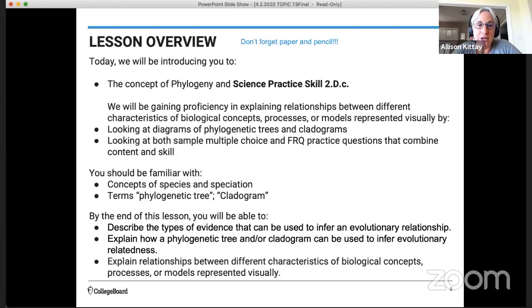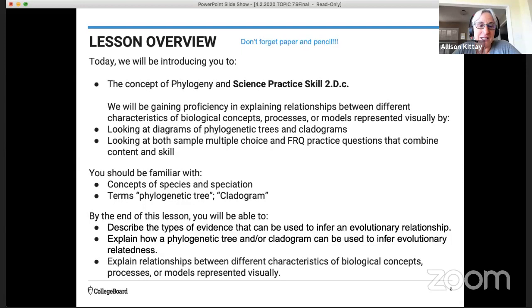We're also going to look at sample multiple choice and free response practice questions that combine the content of phylogeny and the skill of explaining relationships in models that are represented visually. You should already be familiar with the concepts of species and speciation and the terms phylogenetic tree and cladogram. And if you haven't been exposed to those before, you will hear them a lot in this lesson today.